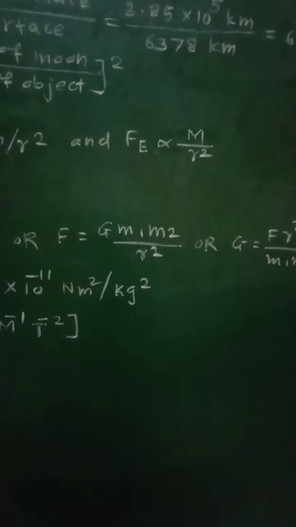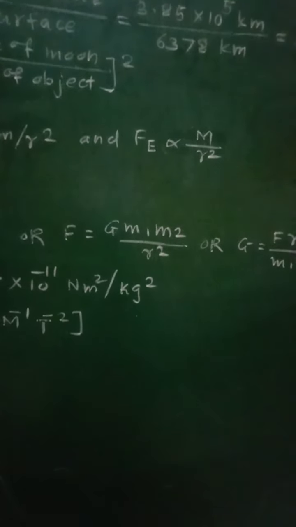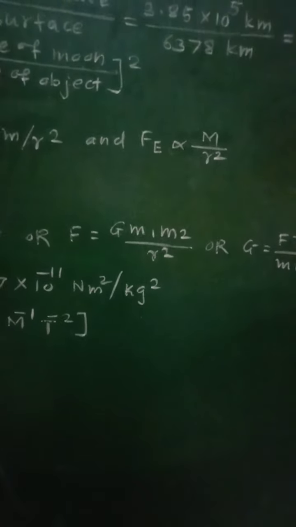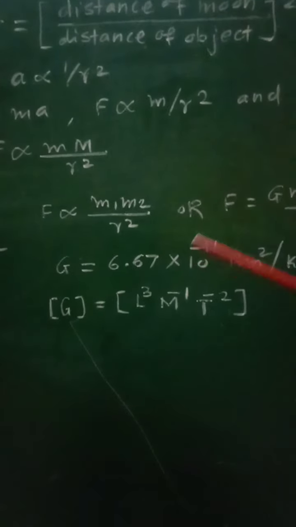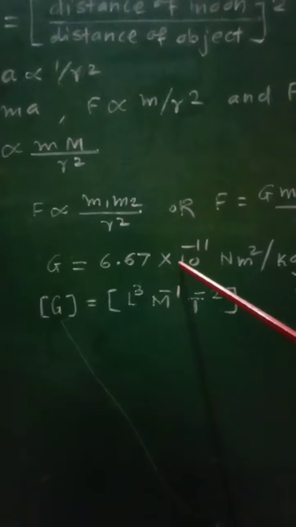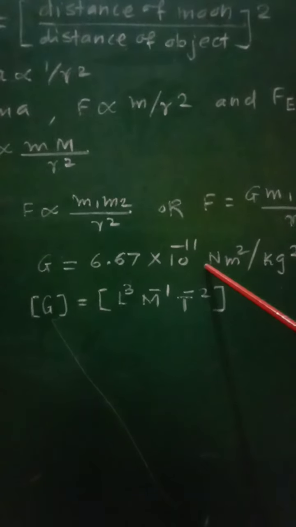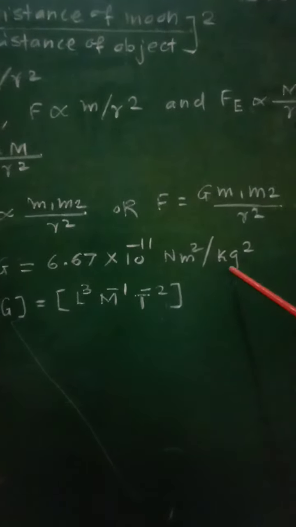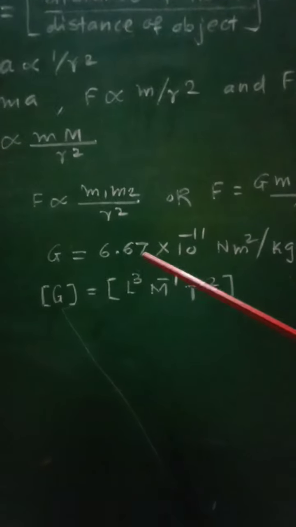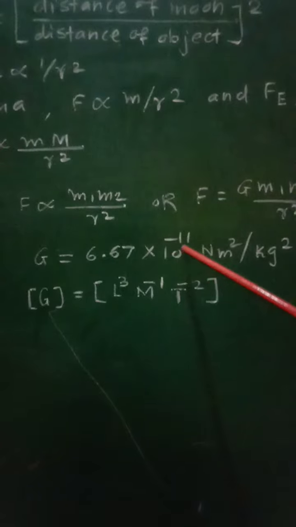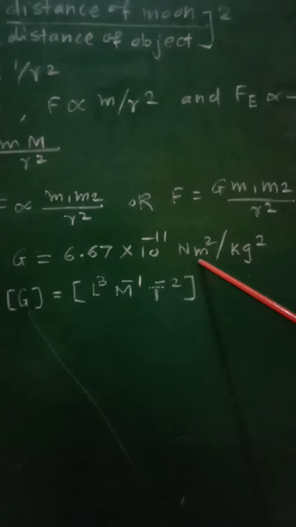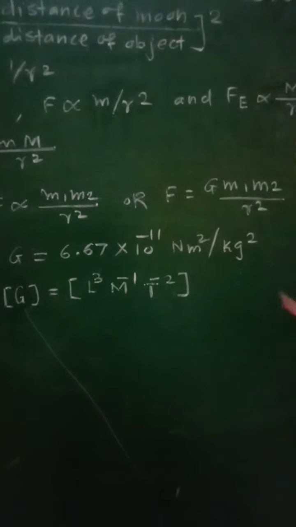In this case, capital G is called the universal gravitational constant, whose value is G is equal to 6.67 into 10 raised to minus 11 Newton meter square per kilogram square.